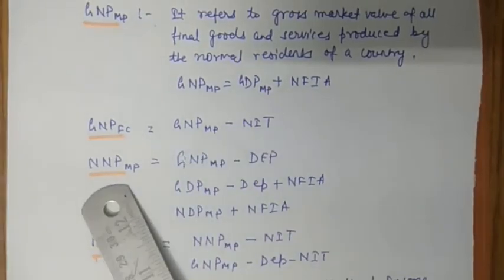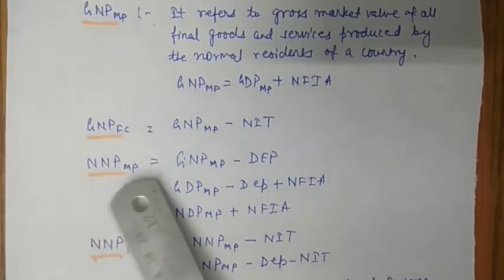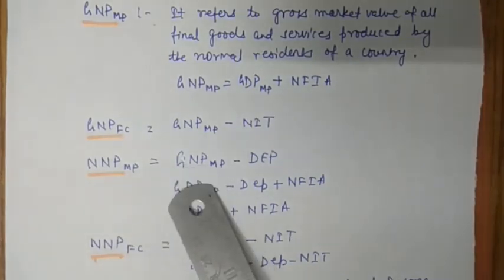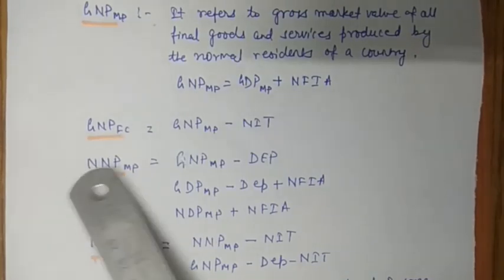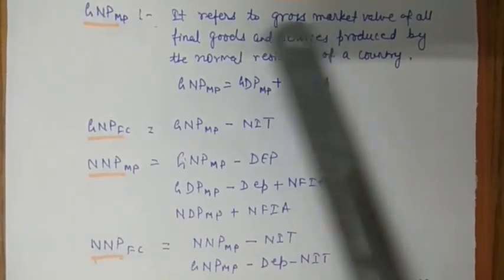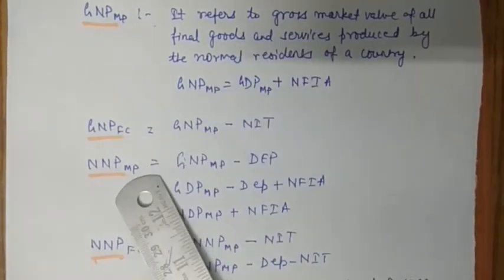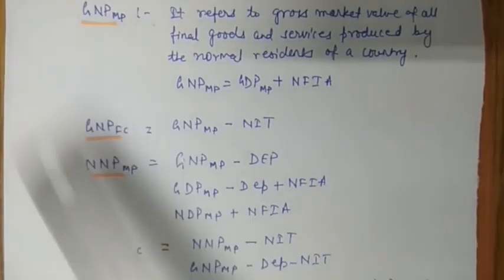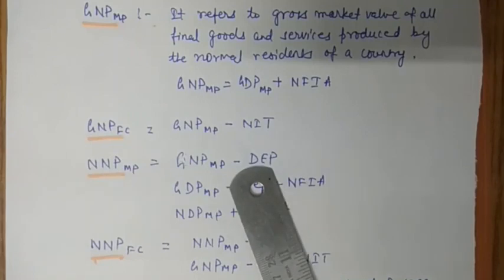The next is net national product at market price. It refers to the net market value of all final goods and services produced by a normal resident of a country during a period of 1 year. The difference between gross national product at market price and net national product at market price is only, here it is gross market value, here it will be net market value. The rest of the definition will remain the same. So the difference here is only of gross and net. So in this case you will subtract depreciation.